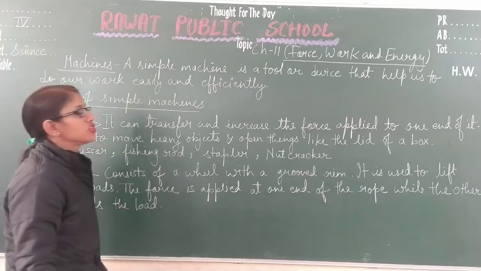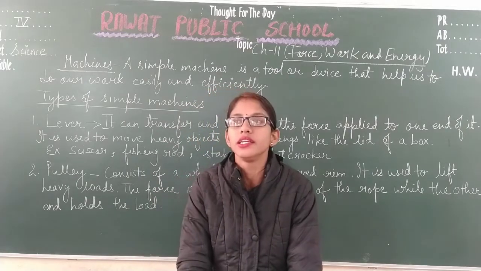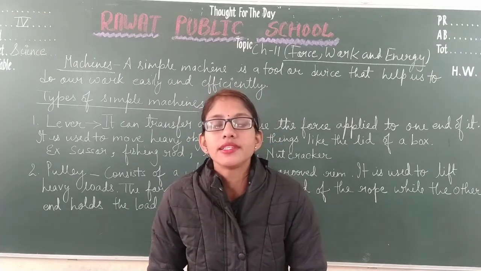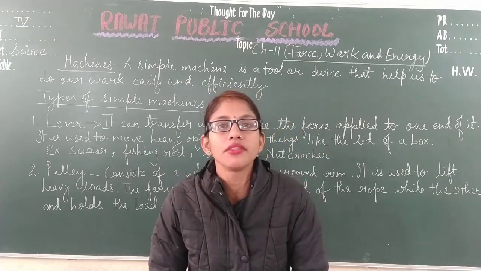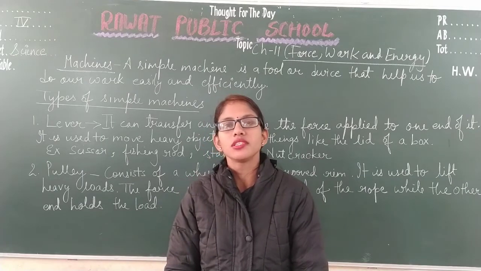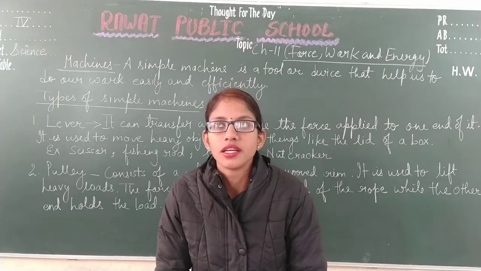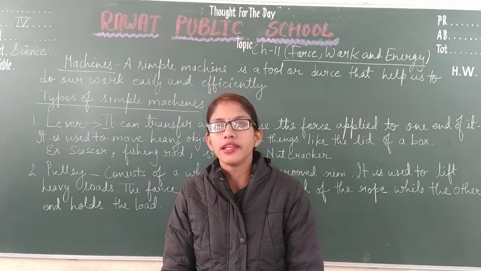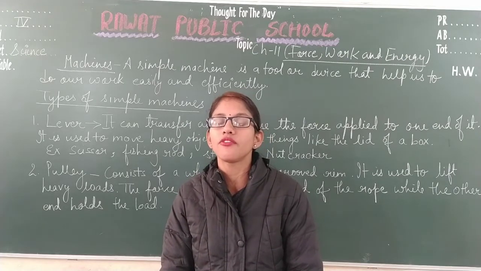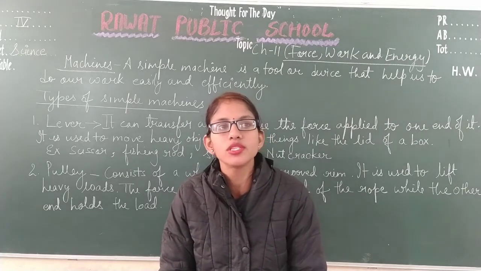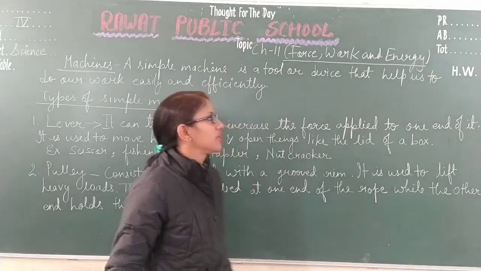Students, machines are devices or tools that make our work easy, save our time and save our energy, and these machines are of two types: simple machines and complex machines. Simple machines are simple tools like nutcrackers, pliers and tongs that we use in our daily life, whereas complex machines are devices formed by the combination of two or more simple machines. A bicycle is an example of a complex machine.